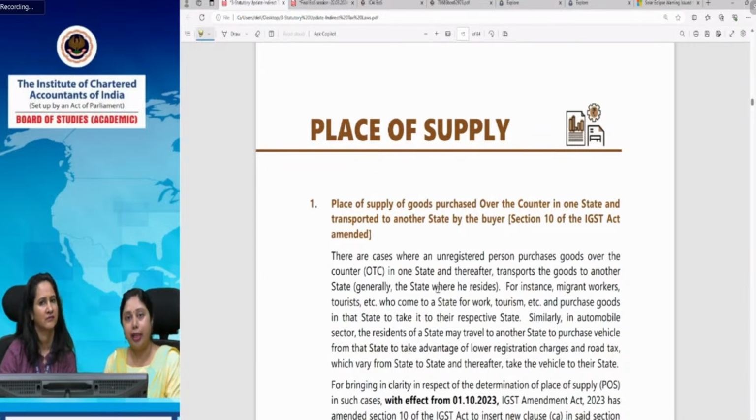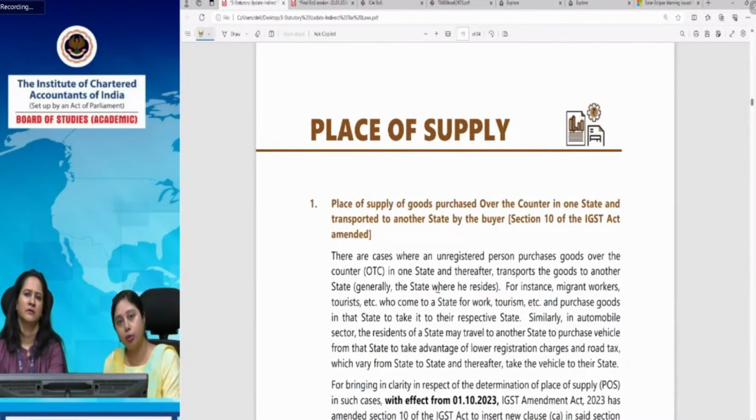That is why a clarification came. The government felt that this has to be taxed and this controversy has to be brought to an end. And therefore, they clarified that yes, this is an actionable claim, but it will be excluded from Schedule 3 and brought under the purview of GST in a normal manner. Rate has been prescribed and value was prescribed. We'll come to the value portion after place of supply. So first of all, let us finish with place of supply.